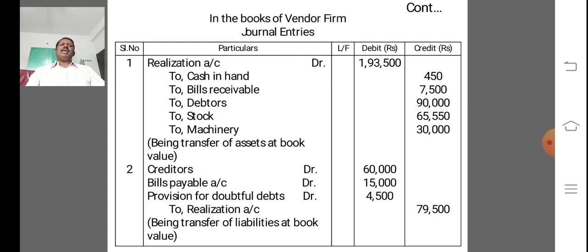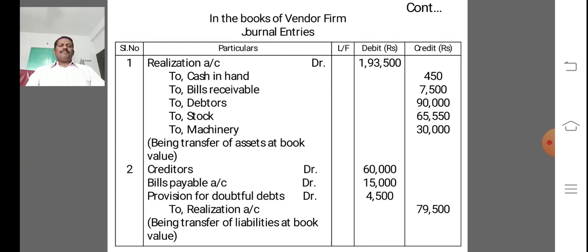So debit the realization account 1,93,500, to cash in hand 450, to bills receivable account 7,500, to debtors 90,000, to stock 65,550, to machinery 30,000, being transfer of assets at book value to realization account.